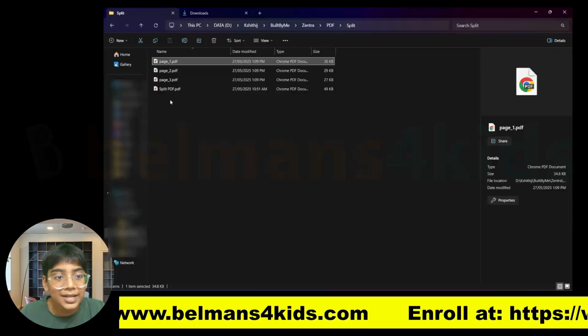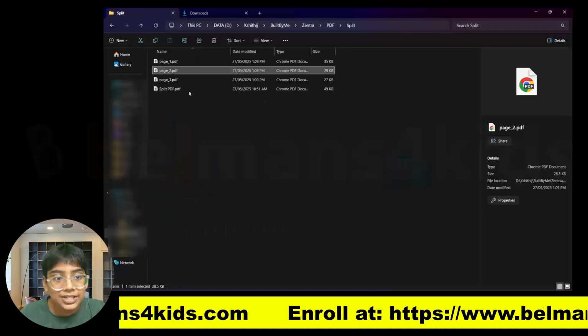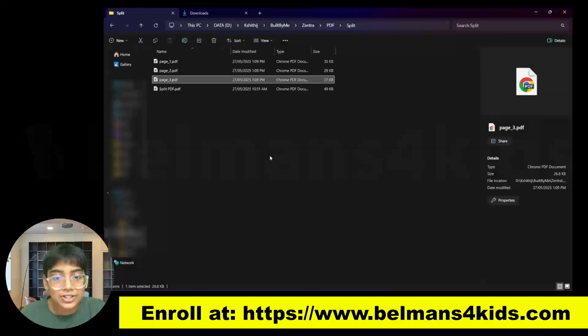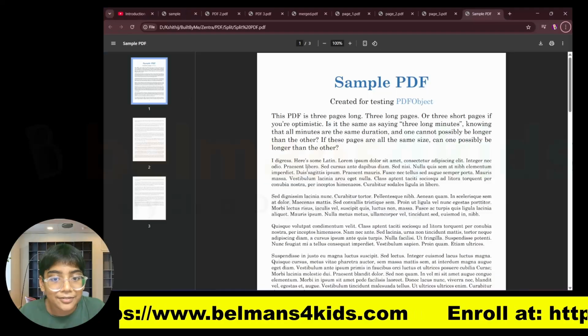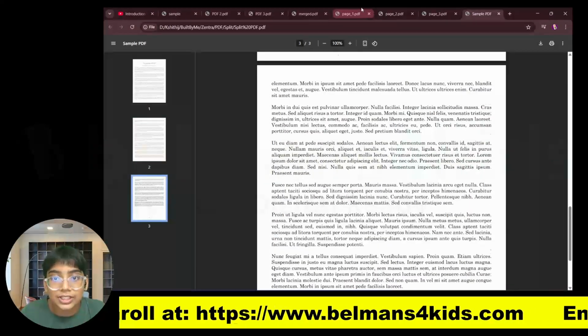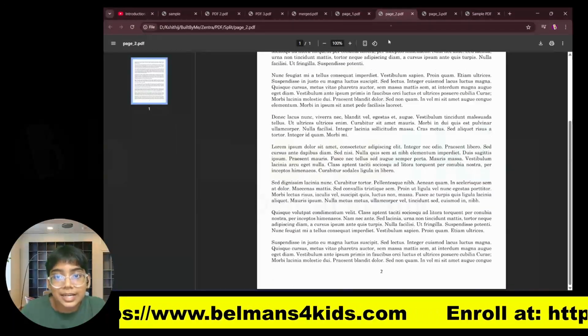This is the first page, this is the second page, and this is the third page. Now let me show you the original PDF. You can see there were 3 pages originally, and they all got nicely split into 3 PDFs.